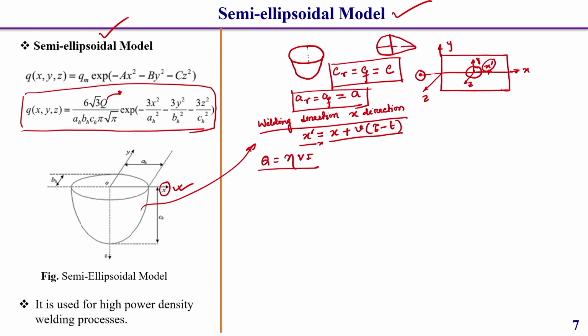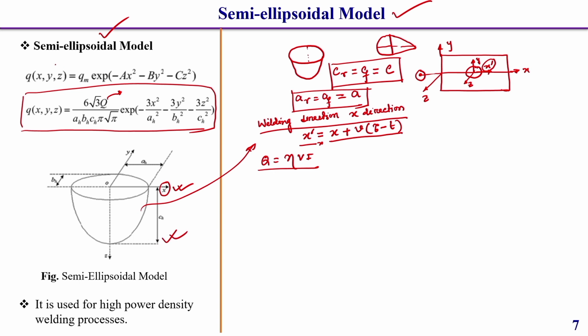This you should keep in mind, because here we have not considered the rear portion of the volumetric heat source and the front portion of the volumetric heat source. Here we consider the full volumetric heat source, which is a semi ellipsoid. This you can see from this figure itself, this you should keep in mind.